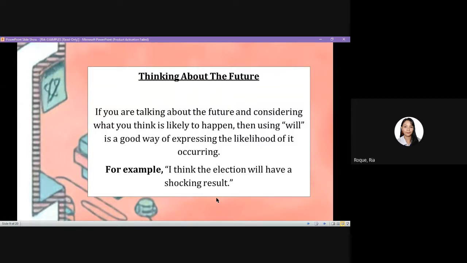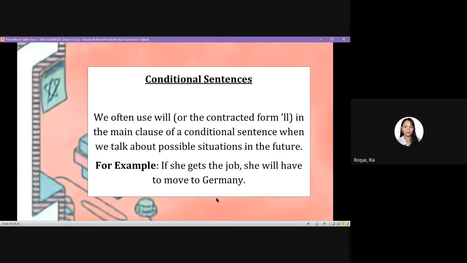Okay? For conditional sentences, we often use will or the contracted form 'll, as in I'll, in the main clause of a conditional sentence when we talk about possible situations in the future. For example, if she gets the job, she will have to move to Germany.